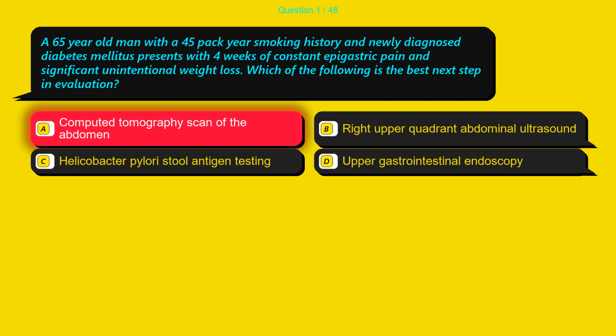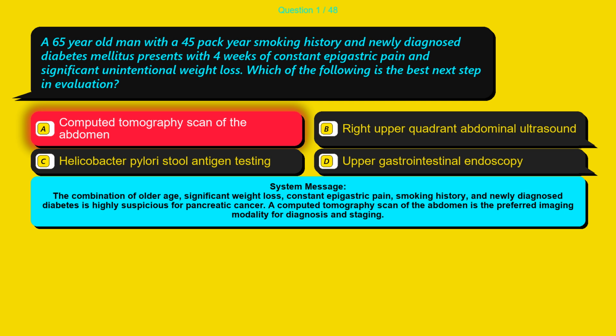The correct answer is option A, computed tomography scan of the abdomen. The combination of older age, significant weight loss, constant epigastric pain, smoking history, and newly diagnosed diabetes is highly suspicious for pancreatic cancer. A computed tomography scan of the abdomen is the preferred imaging modality for diagnosis and staging.